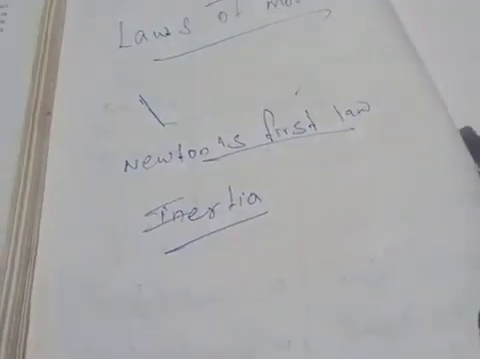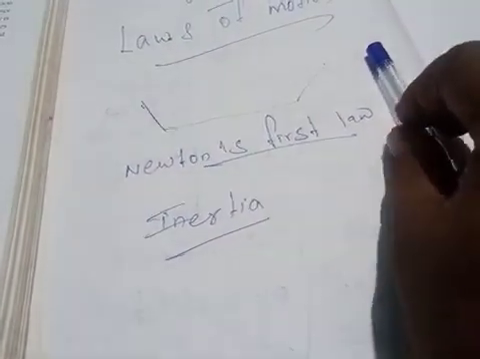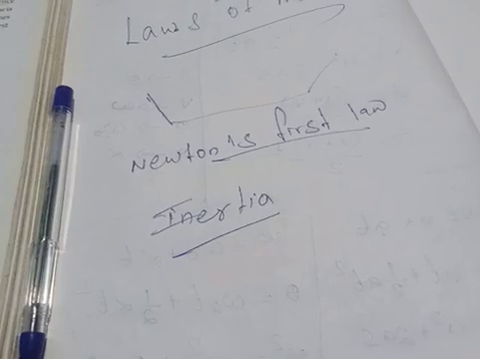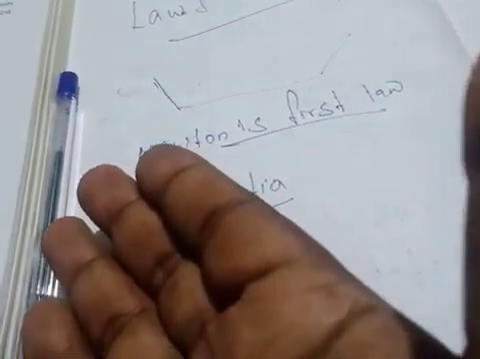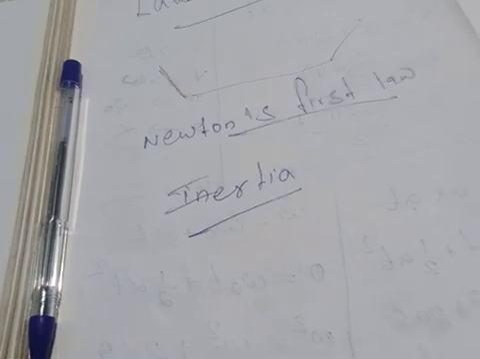Or assume that it is moving. You see, now the pen is moving. You can see that the pen is moving in the same direction. It is not changing its direction of motion by its own. That inability, what we are saying, is inertia.